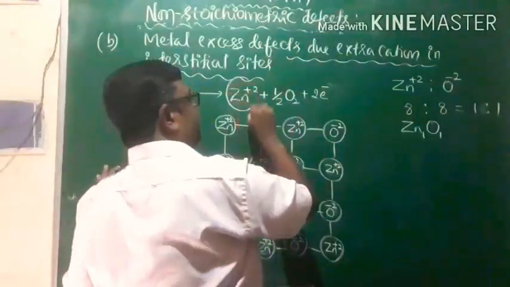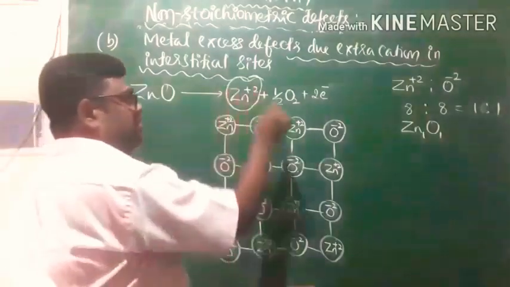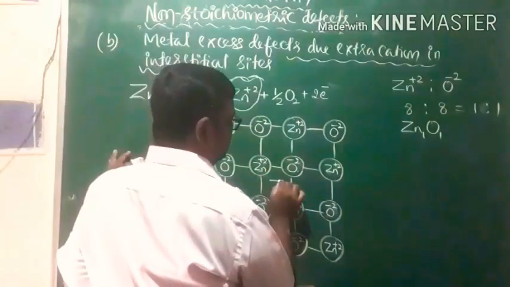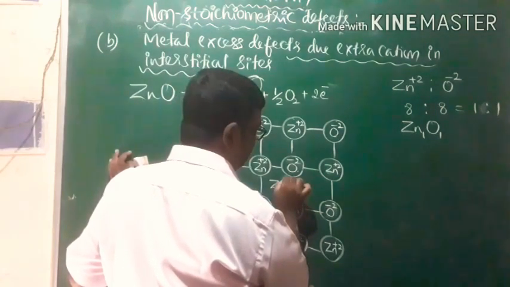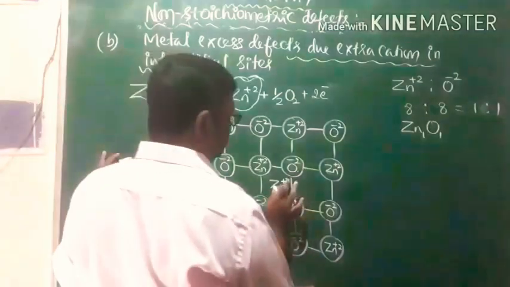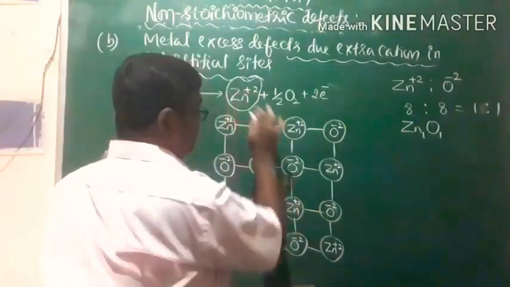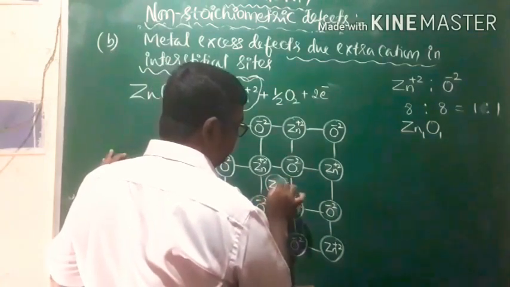This extra cation produced will occupy one of the interstitial sites. An interstitial site is the vacant site surrounded by certain particles. One of the Zn plus 2 ions is occupying one of the interstitial sites.